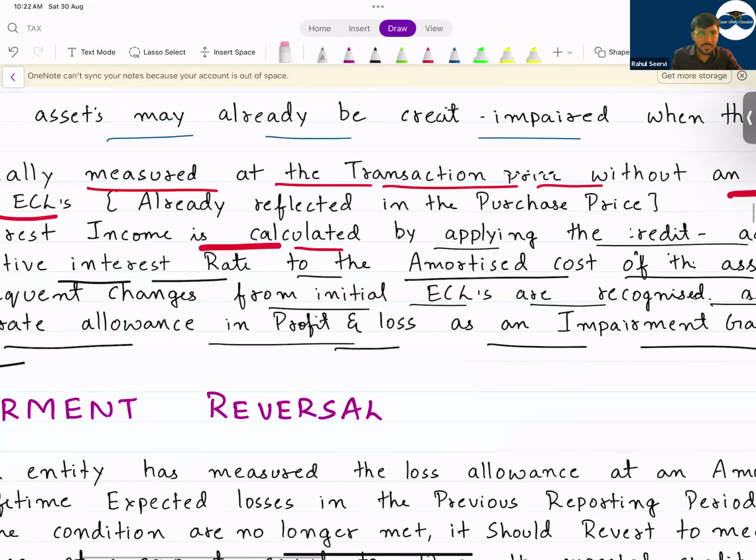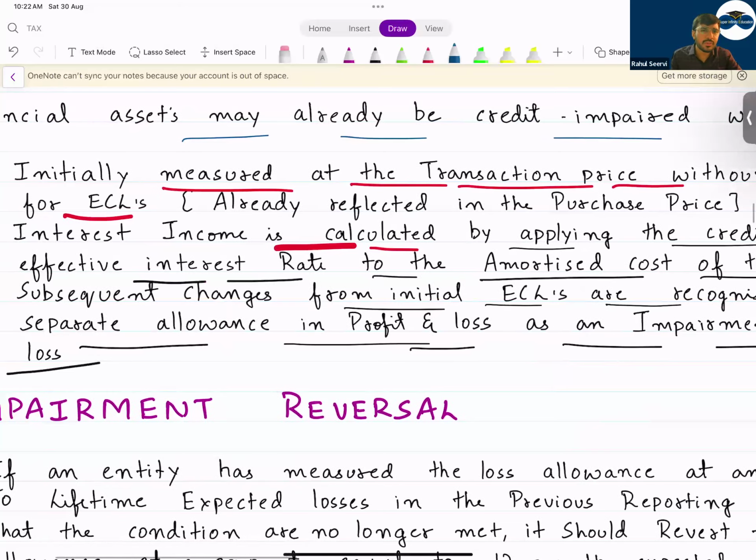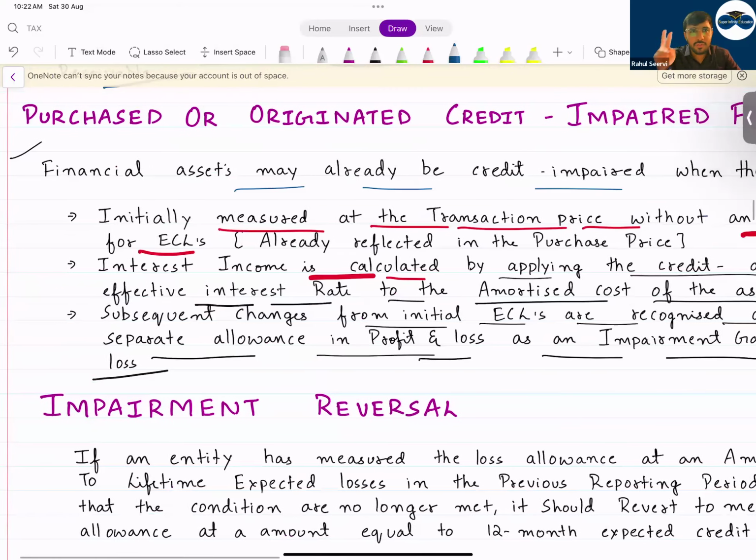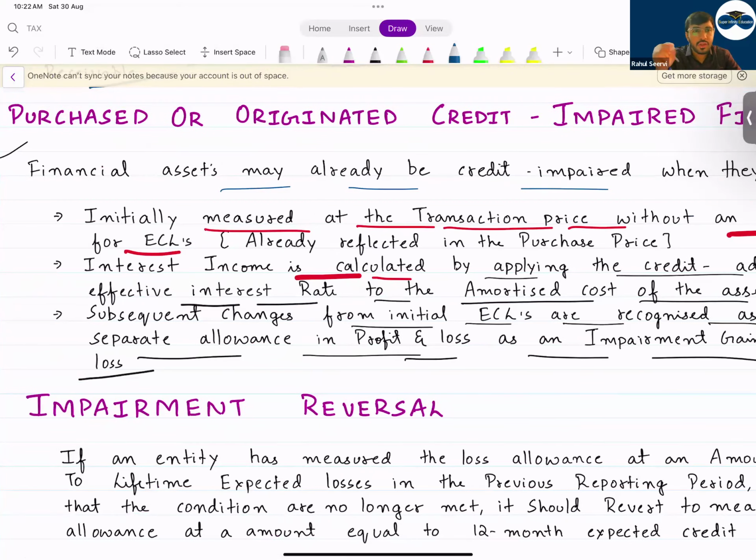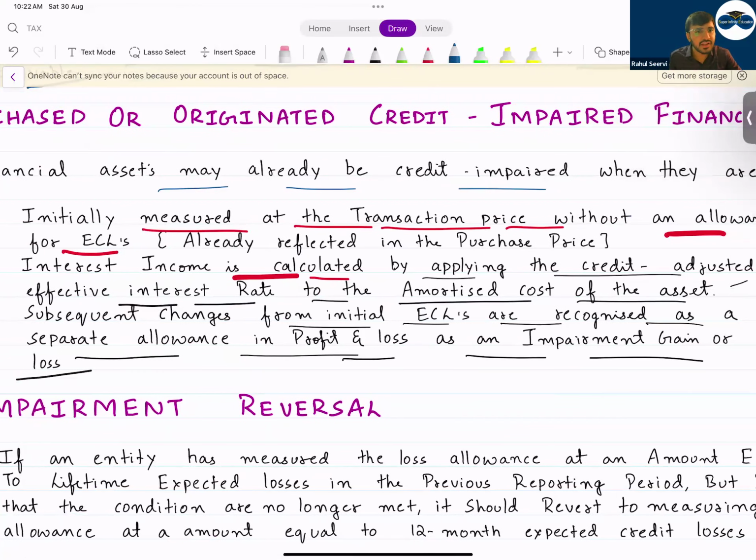It's a very complex topic, but remember the basics. What is the basic? Initially, whatever is the amount you have given, that will be recorded. You will not record any loss here. Interest income over the period will be recorded at what value? It will be recorded at amortized cost. Subsequent changes from initial ECL are recognized as a separate allowance in P&L as an impairment income or loss.